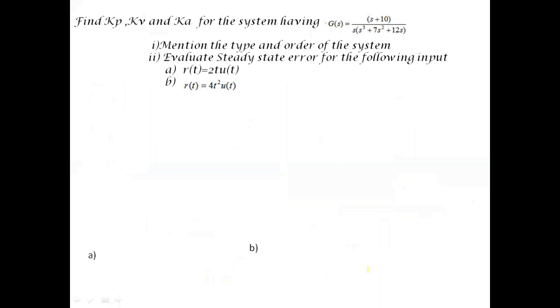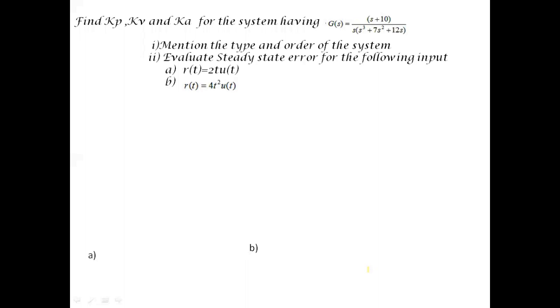Moving on to the next problem. Find Kp, Kv and Ka for the system having G(s) is equal to (s plus 10) divided by s into (s cube plus 7s square plus 12s). Number 1. Mention the type and order of the system. Number 2. Evaluate steady state error for the following input. A. r(t) is equal to 2t u(t). B. r(t) is equal to 4t square u(t).